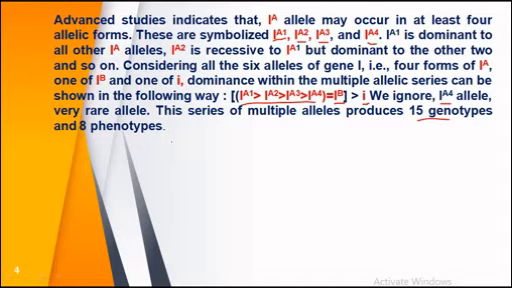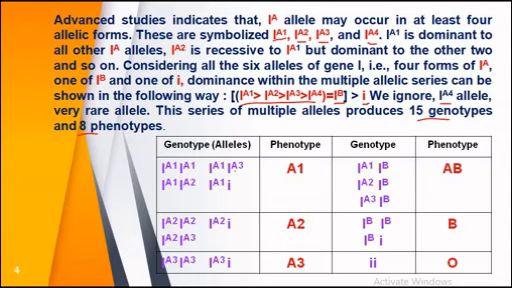phenotypes. So for the formation of the 4 types of blood groups, 15 different types of genotypes have to come together, and they will produce 8 types of phenotypes. So how 8 types, we will see in this table. See here, these are genotypes, this is phenotype, this is genotype, and this is phenotype. So here we have to consider this is the first table, this is second, this is first, and this is second. So how these genotypes are formed.